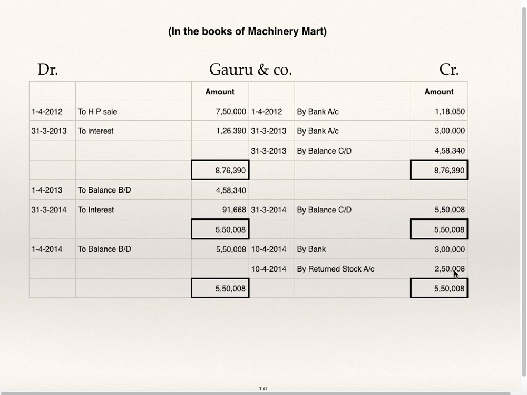Now if you open returned stock account, debit side, to Goru and Company 2,50,008, to bank for repairs, by bank for the price at which he has sold the goods, and the balance will get transferred to profit and loss account. So just prepare the returned stock account.